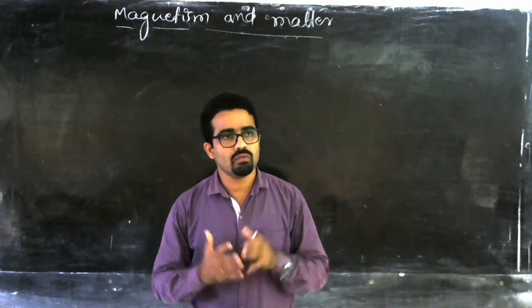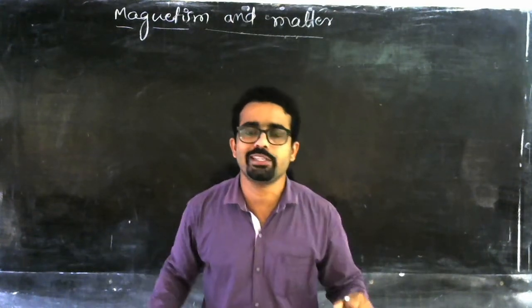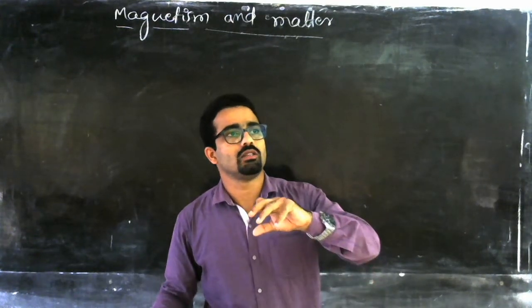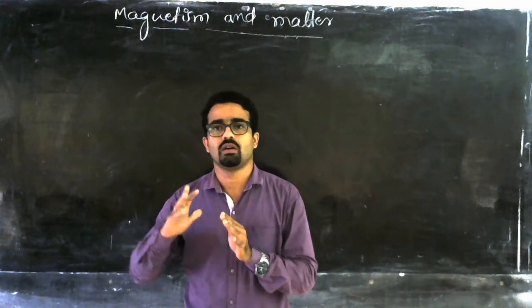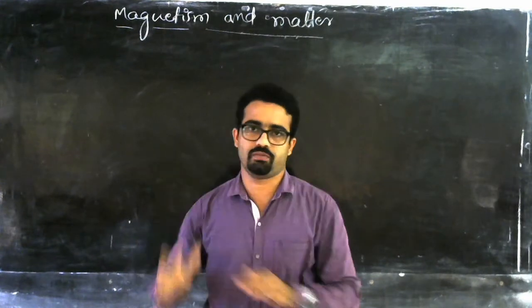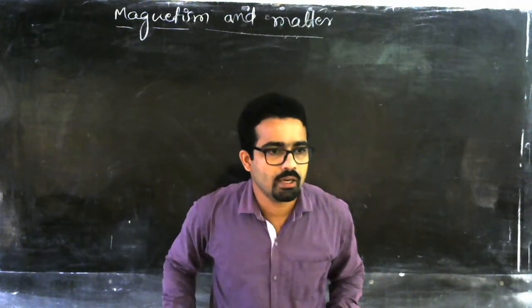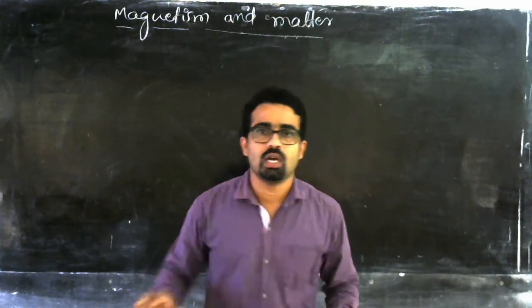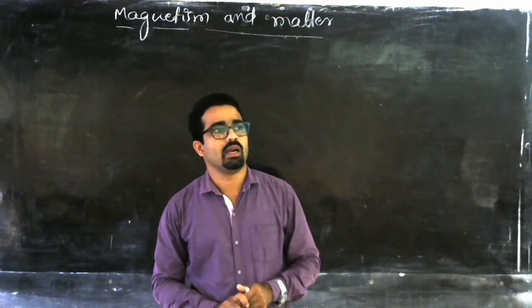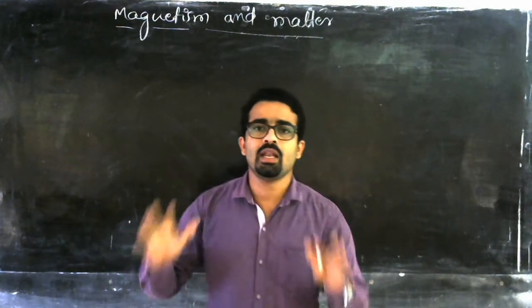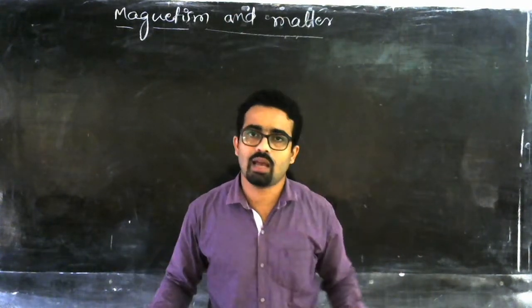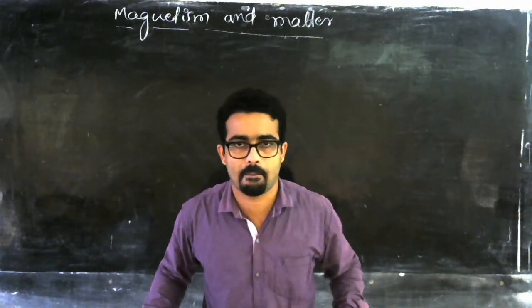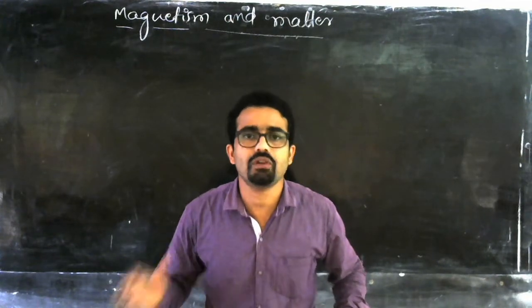And if we look into the history of magnetism, then we have to go back to the times of the Greeks. Let me tell you one incident. There is an island in Greece, and the name of that island is Magnesia, where a shepherd was there.